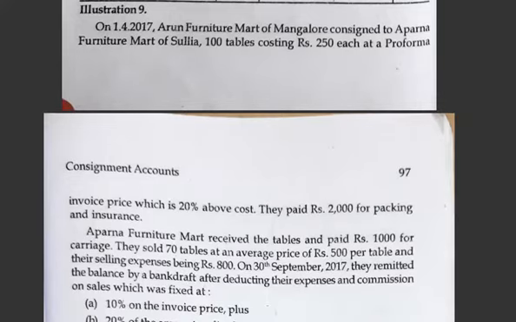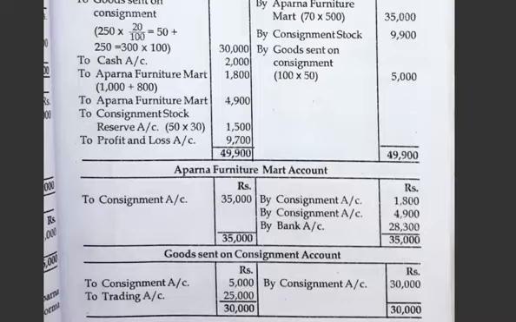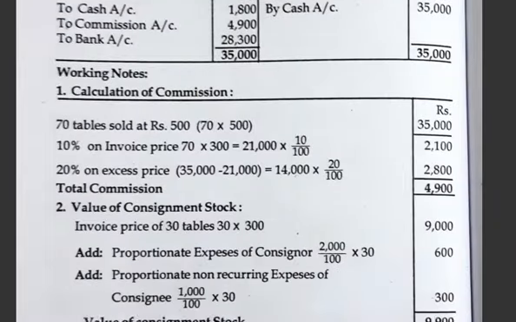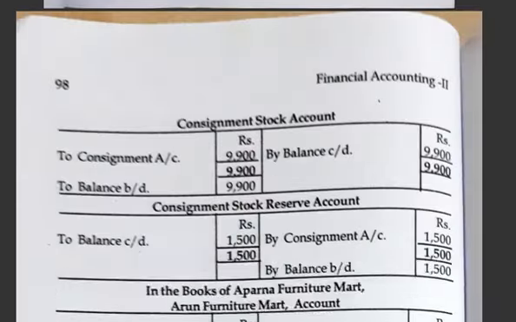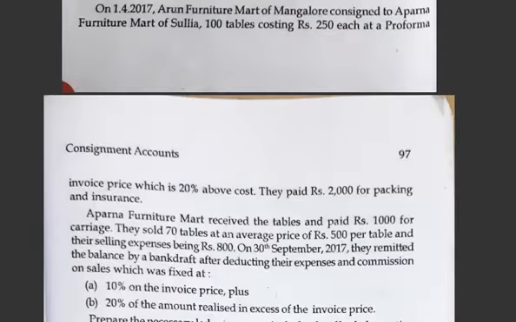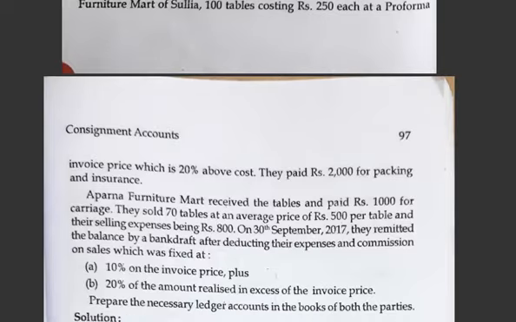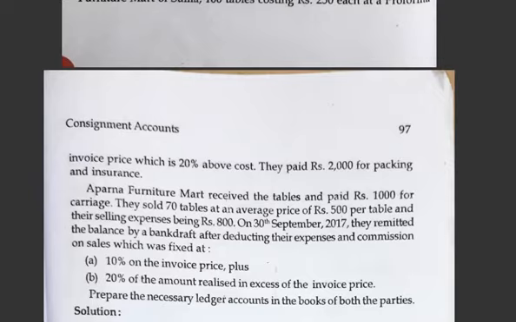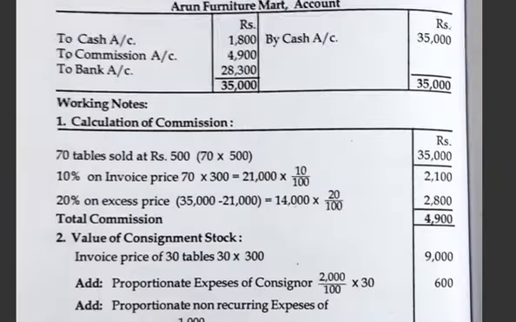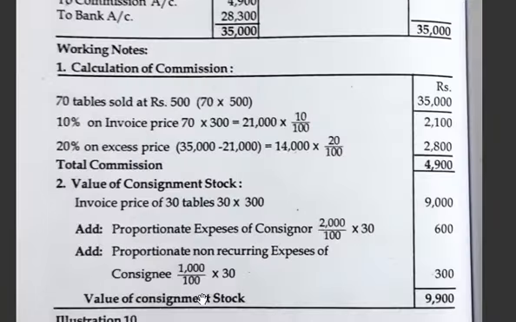One is the packing and insurance, which is paid before reaching the godown. So that amount will be considered here. We have to check non-recurring expenses of the consignee. The consignee has incurred selling expenses 800, then 1,000 for carriage. So that 1,000 is non-recurring. So 1,000, for 30 units how much? So it is 300 rupees. Totally you will get 9,900.